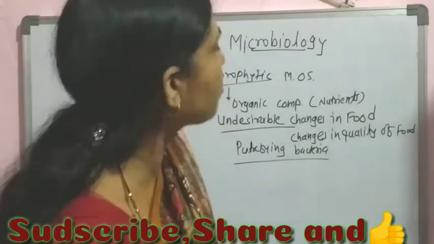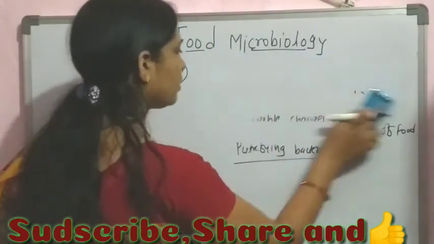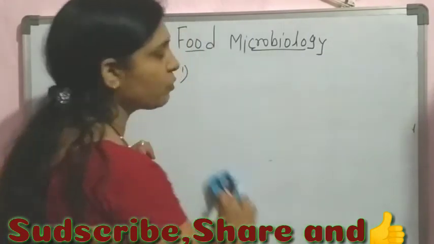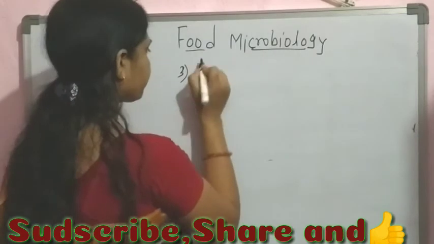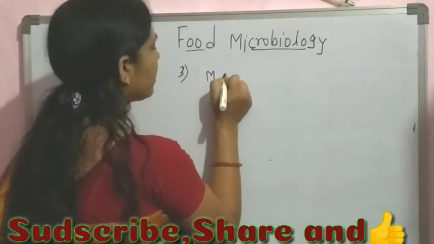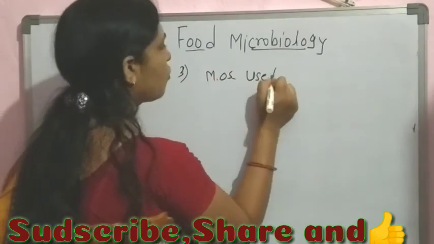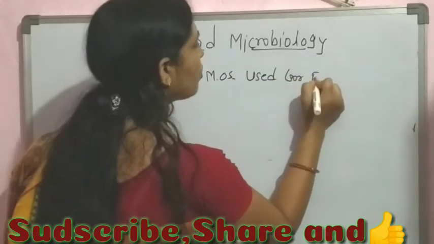Now the third group of microorganisms which are present within the food or associated with the food is the microorganisms used for food processing.